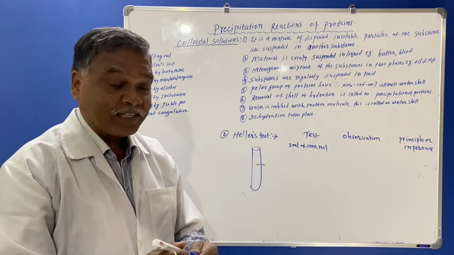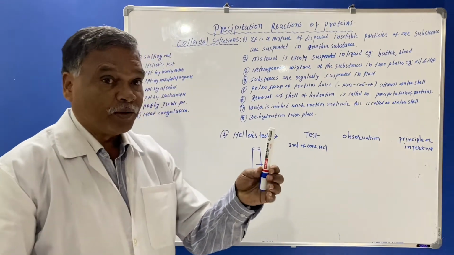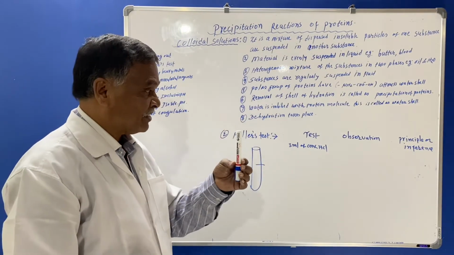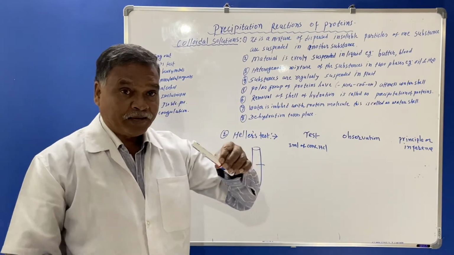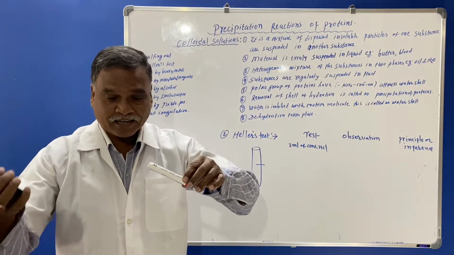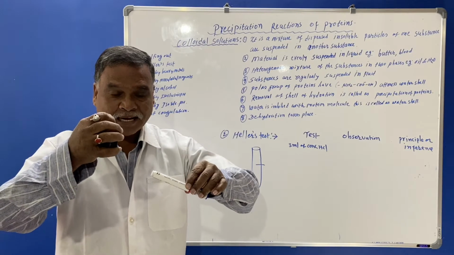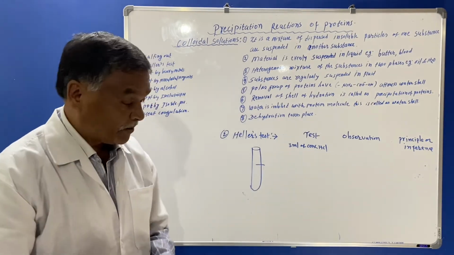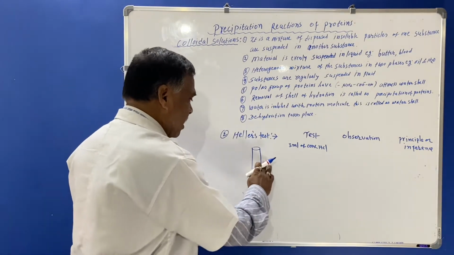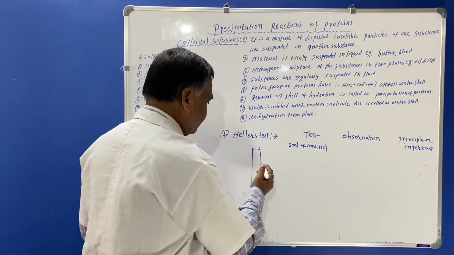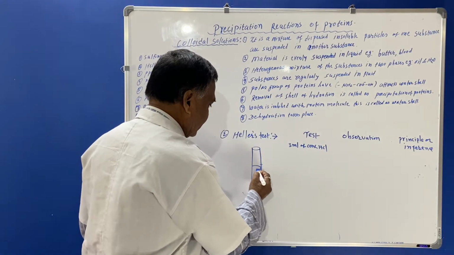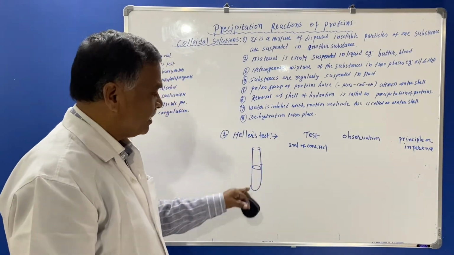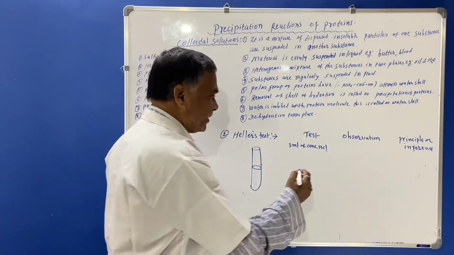Suppose this is a test tube and you have already taken the 3 ml of HCl, you just make the position like this in a slanting manner, and add by the side of the test tube 3 ml of original solution. Then what will happen? You will observe a ring at the center between the two layers, a white ring.